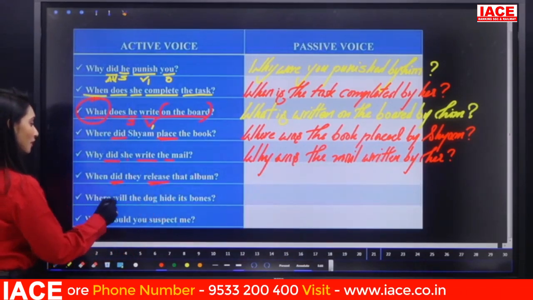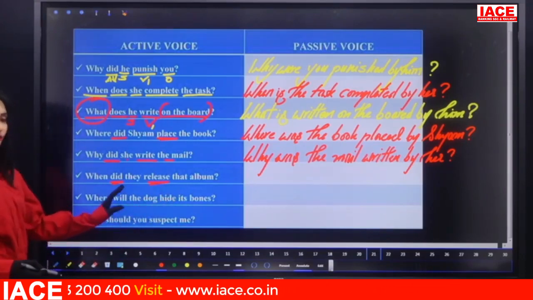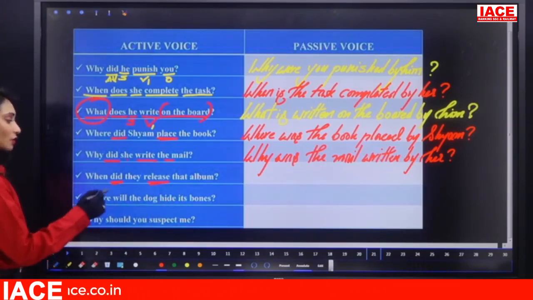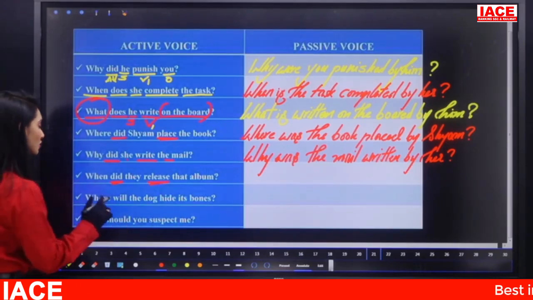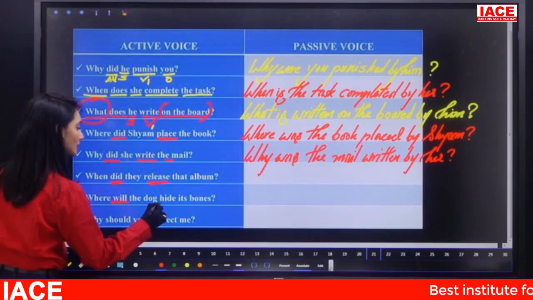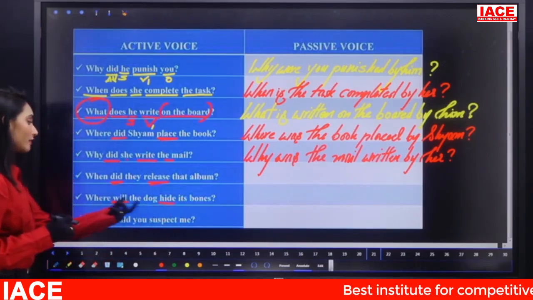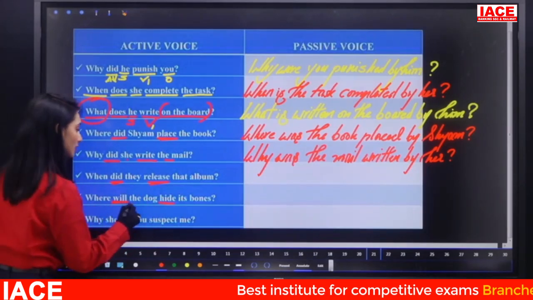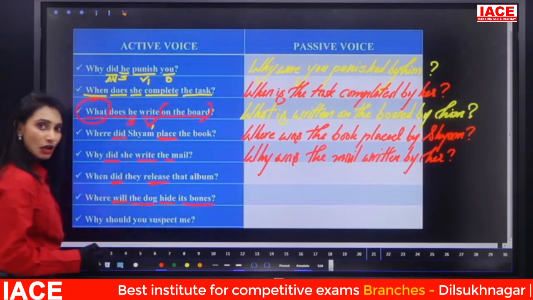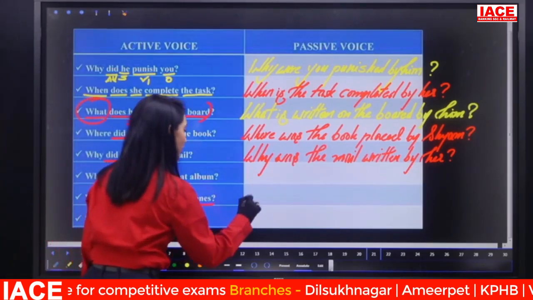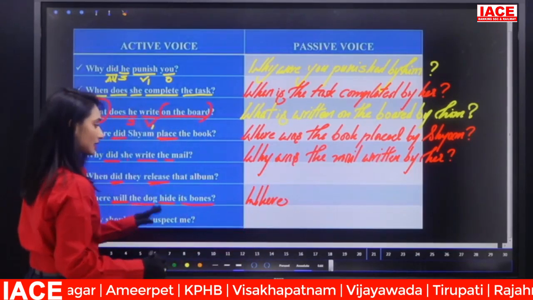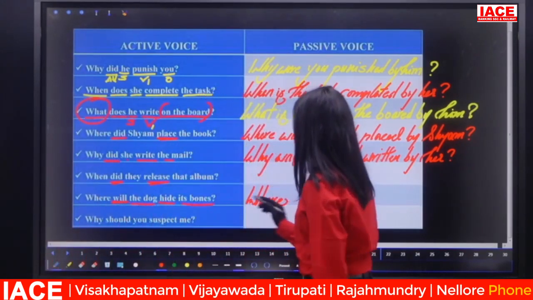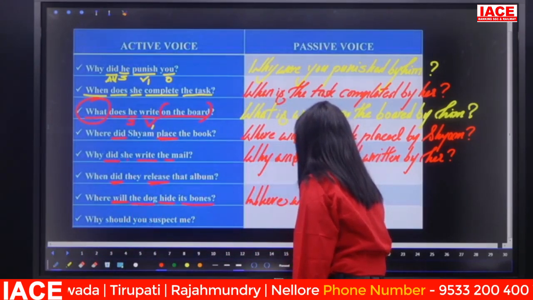Convert this one. Where will the dog hide its bones? So let me convert this future tense because it requires a little clarity, as this is an alteration in the structure. So will plus V1. Simple future. Where will the dog hide its bones? The subject is the dog. Its bones is the object. So again, the subject becomes object, the object becomes subject, that is the same. Where its bones. So before that we have to write the auxiliary verb.